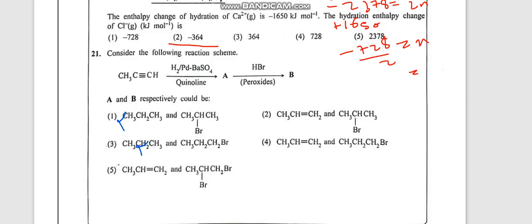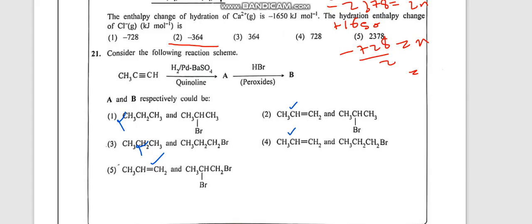Then they are using HBr in the peroxide medium. When we add HBr in the peroxide medium, Br will combine with the less stable carbocation-forming carbon. Carbocations are forming during this reaction. Hydrogen will bond to the carbon that forms the more stable carbocation. So that is what HBr in the peroxide medium means. So with H2, palladium, barium sulfate, quinoline, obviously the product is this. Okay, an alkene is forming.